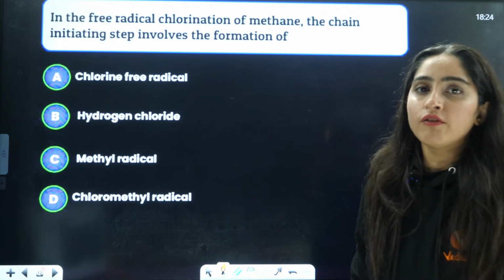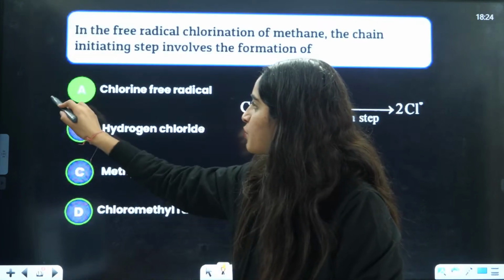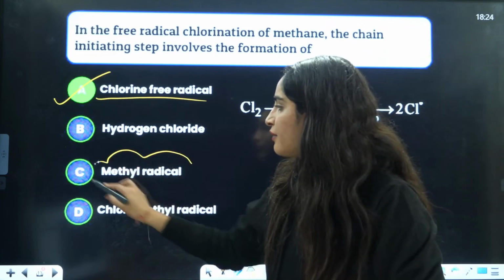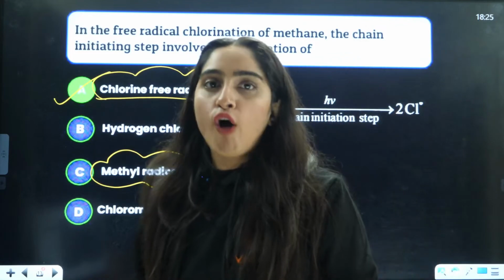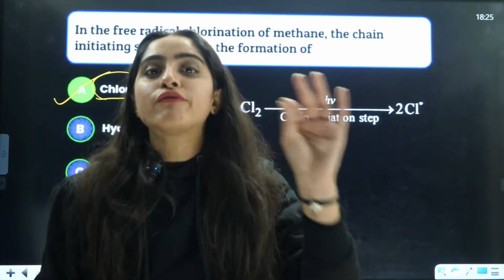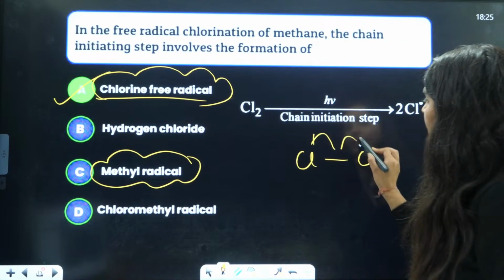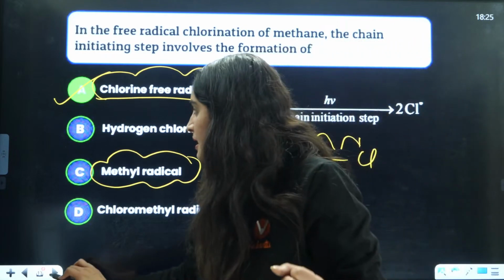Firstly, chlorine will give you the free radical. After that, methane will have the free radical. So the answer is going to be chlorine free radical. Usually students get confused between methyl free radical and chlorine free radical. Both are formed, but in the first step, chlorine free radical is formed by homolytic cleavage of Cl2 in the presence of sunlight. That is the initiation step.